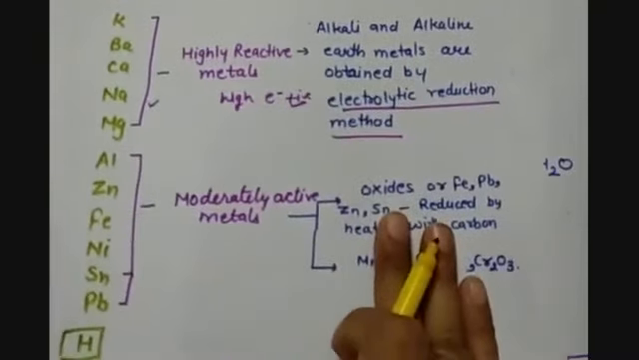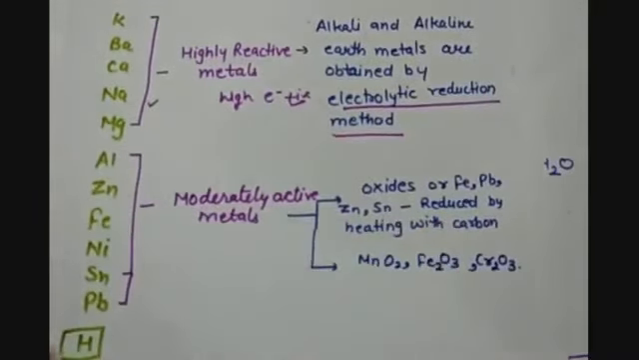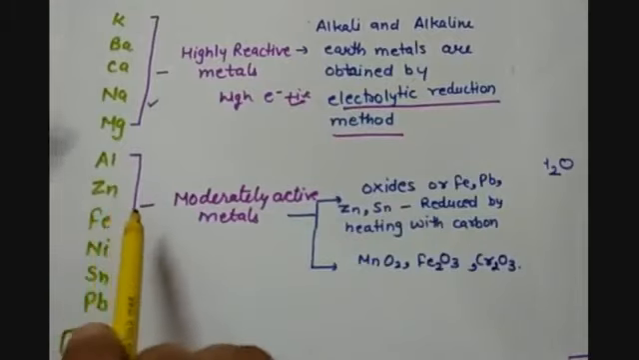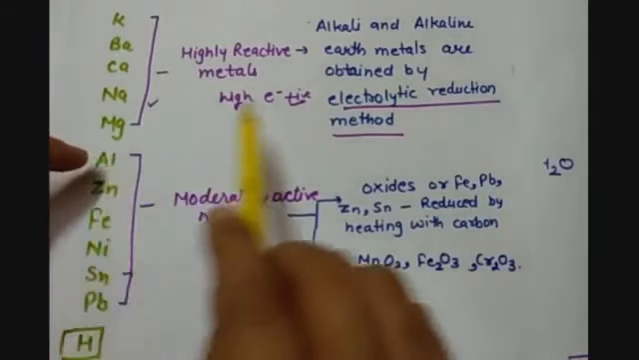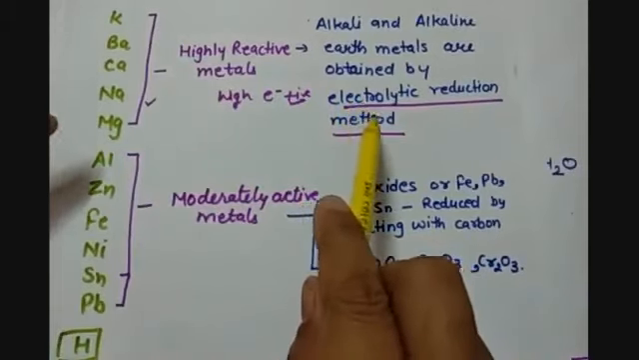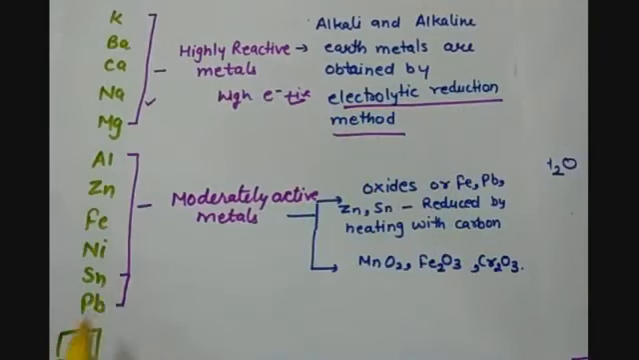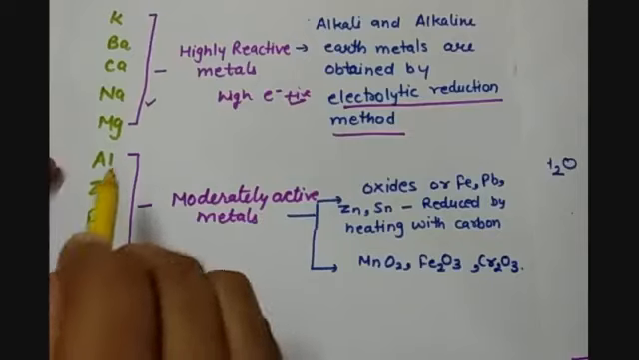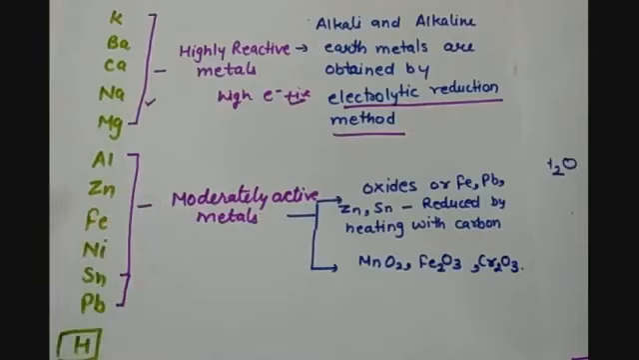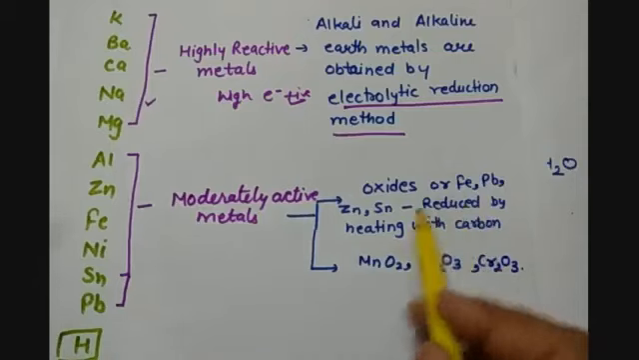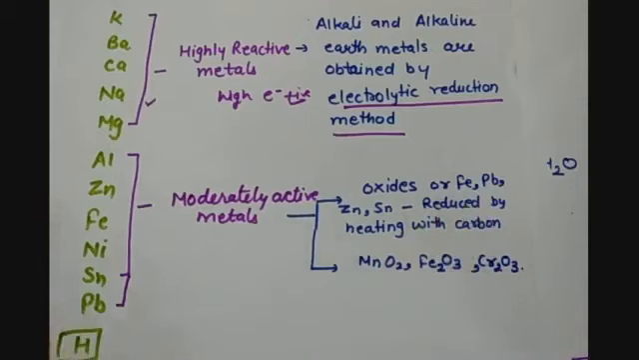Then we have moderately active metals. Moderately active metals like zinc and aluminium can also be extracted by the electrolytic reduction method, but zinc, iron, nickel, tin and lead are all moderately active metals. They are generally found in the form of oxides, and oxides of these metals can be reduced with the help of a reduction method. Carbon can also be used, and aluminium can also be used.